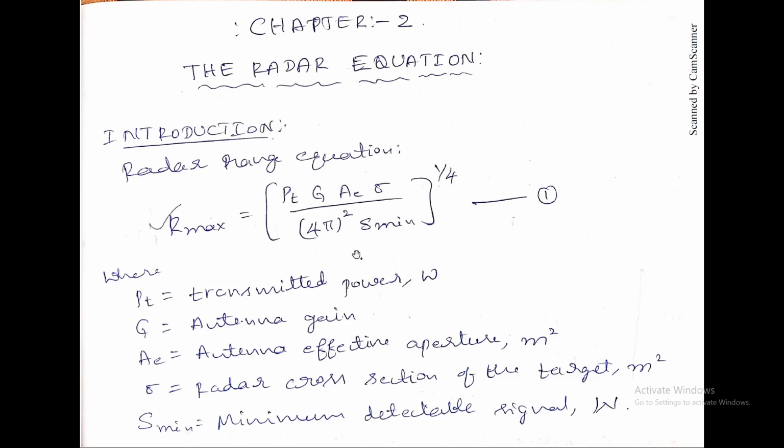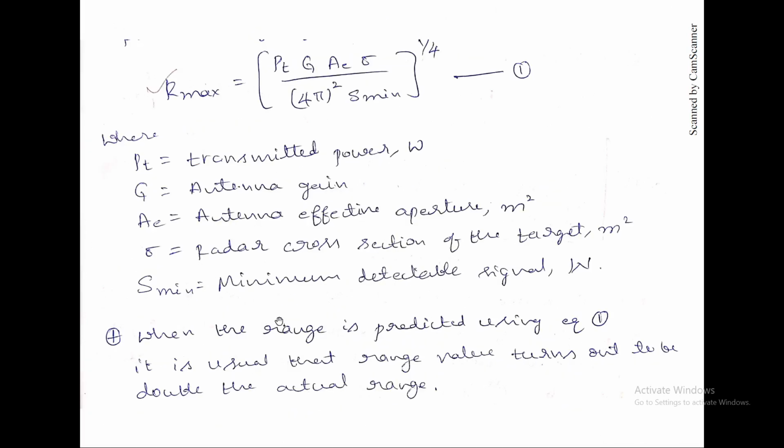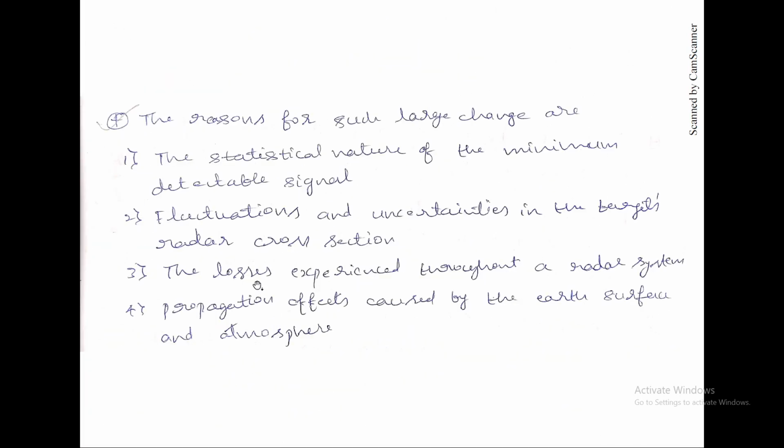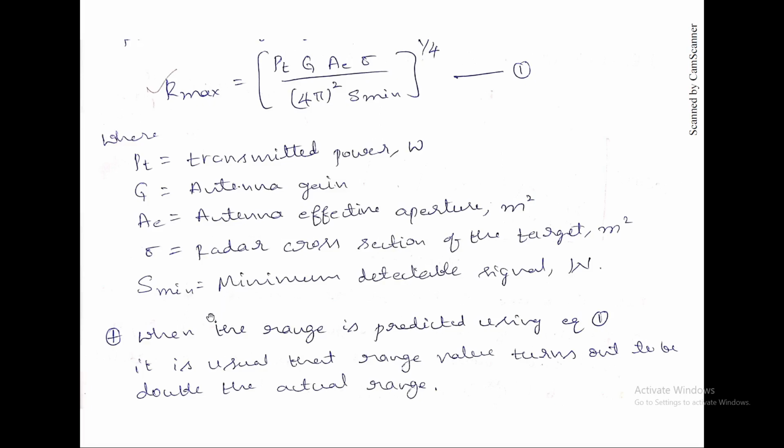So when we measure using this formula, the range predicted using this equation 1 usually turns out to be double the actual range.